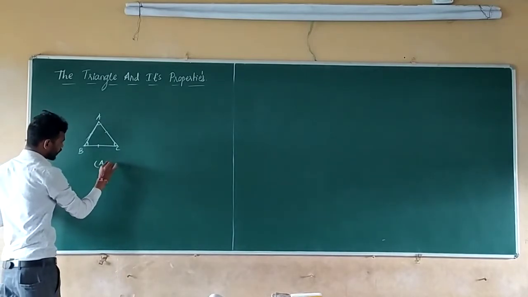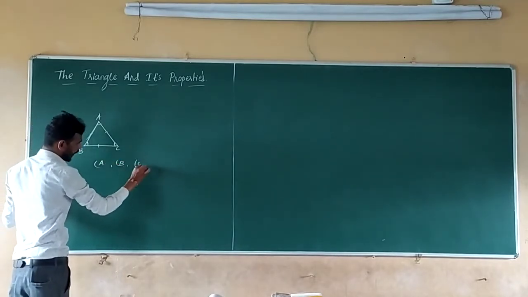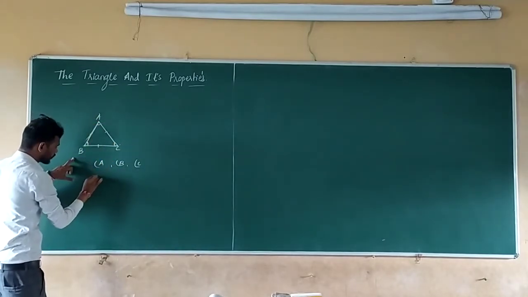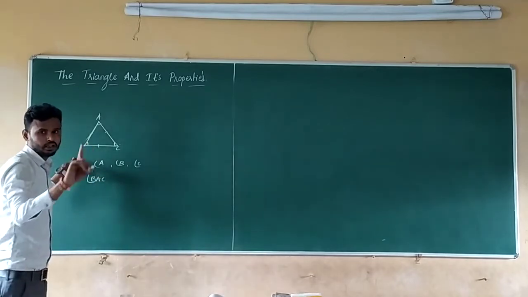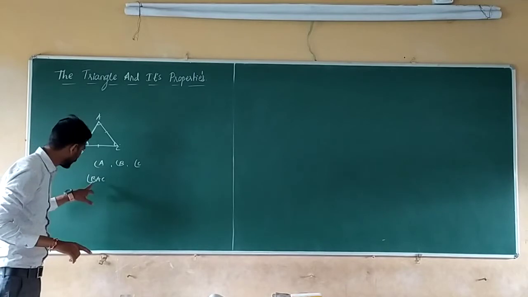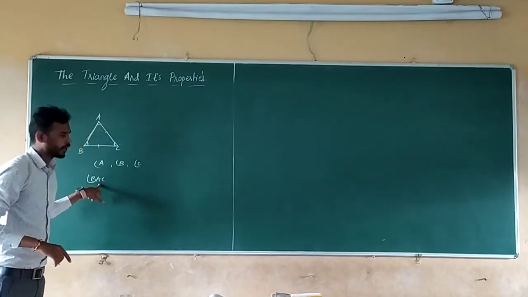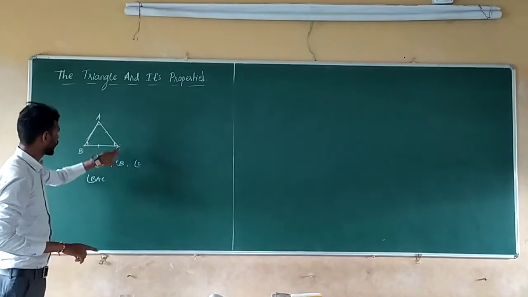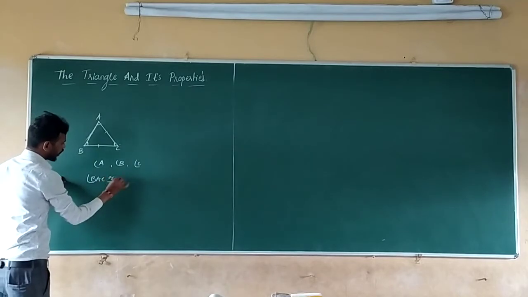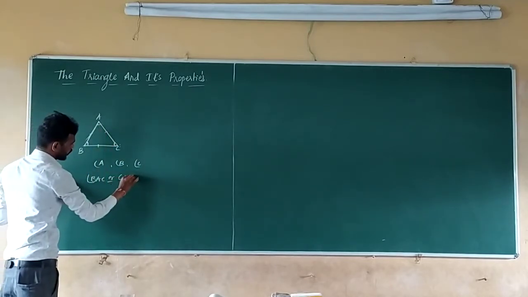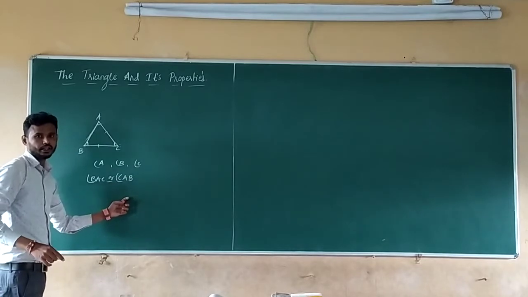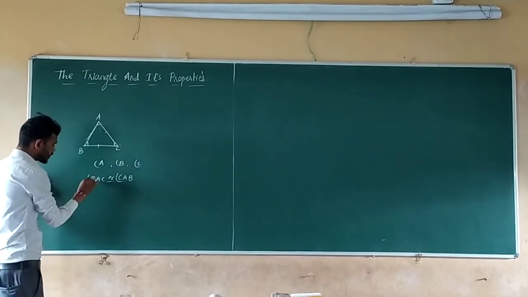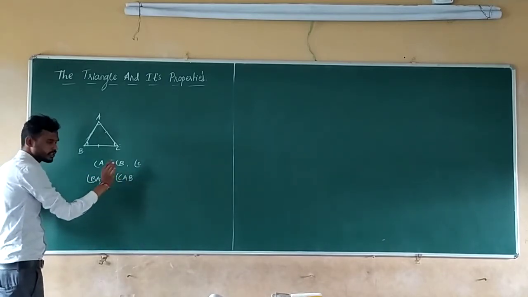Here you can represent like this also, angle A, angle B, angle C. Or else you can represent angle A as angle BAC. Which one you are going to consider the angle? That should be at the middle. So you are writing angle A, so A should be at the middle. You can write angle BAC or angle CAB. However you write, the angle you are going to represent should be at the middle.